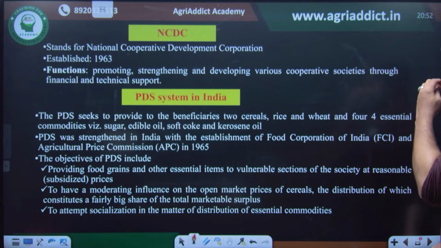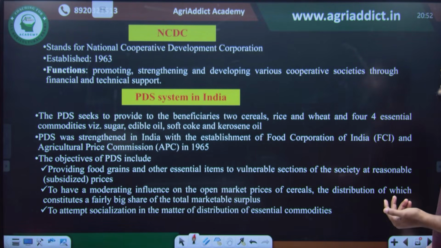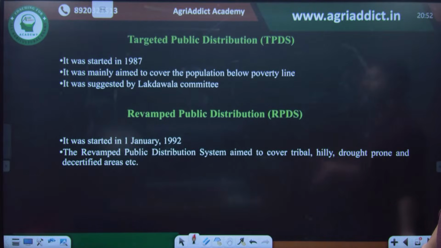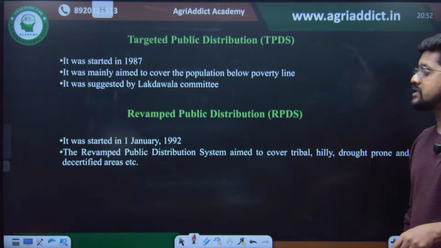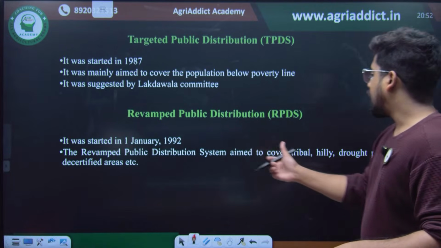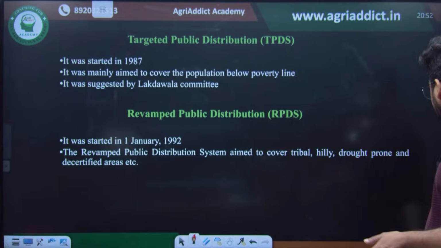Then there is National Cooperative Development Corporation, established in 1963. Public distribution system was established in 1965, I guess. And there are again some advancements, such as revamped public distribution system and targeted public distribution system. So targeted public distribution system was in 1987, which was aimed to cover the population below poverty line. But revamped public distribution system in 1992 was to cover the tribal and hilly areas and all.